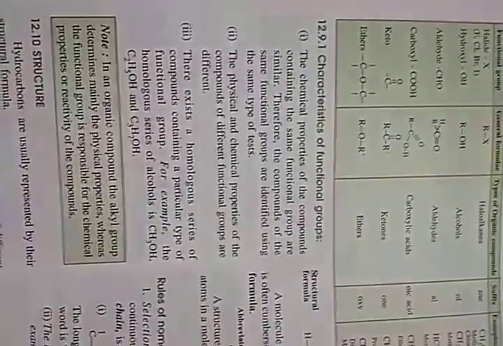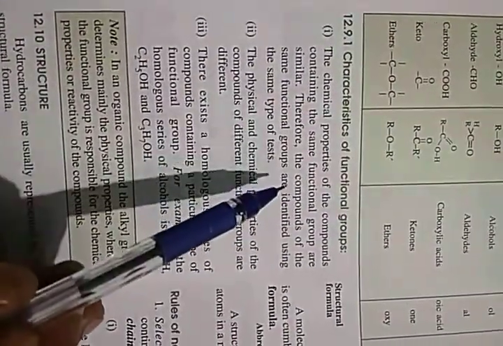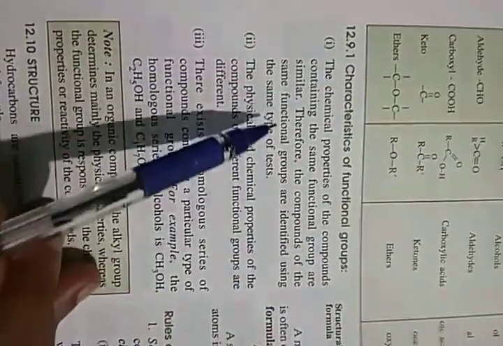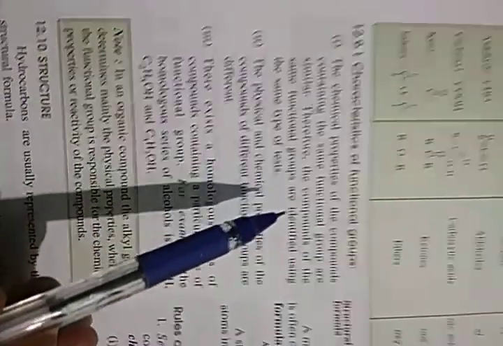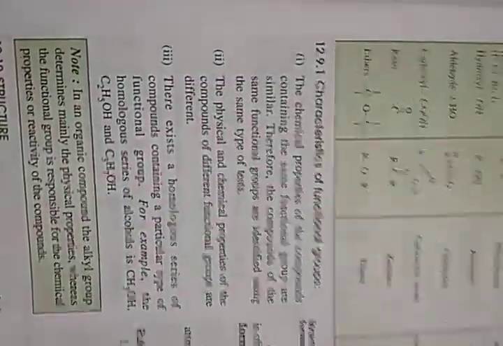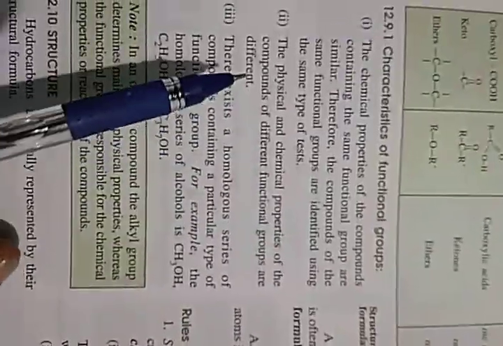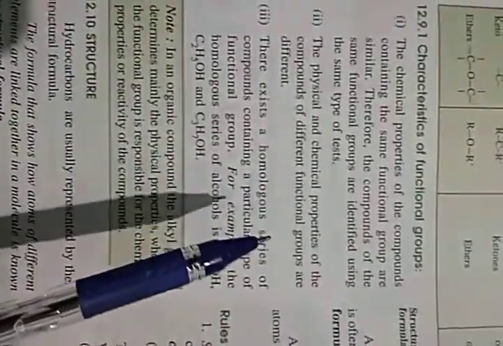They all will have similar chemical properties. Therefore, compounds of the same functional group are identified by the same type of tests. Then, physical and chemical properties of compounds of different functional groups are different.